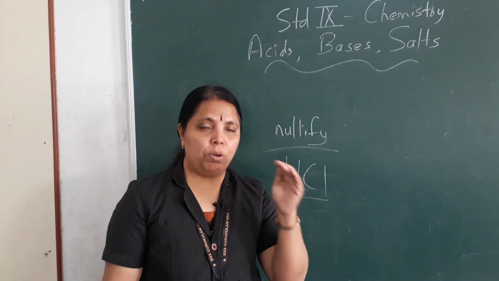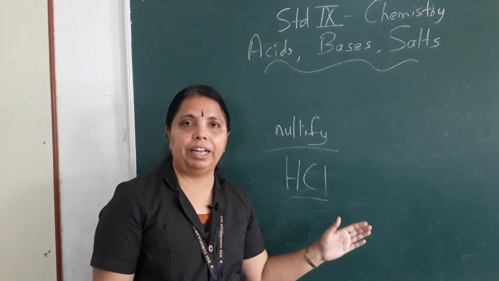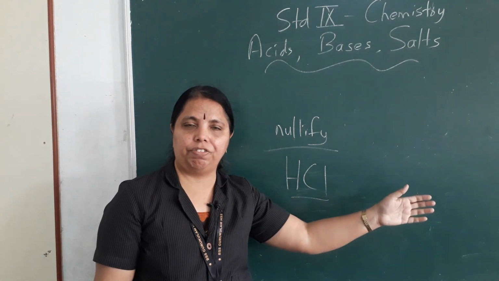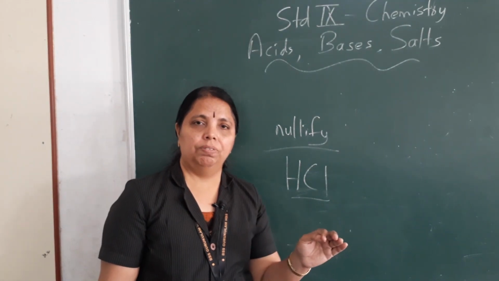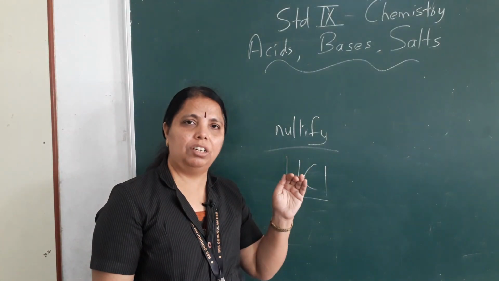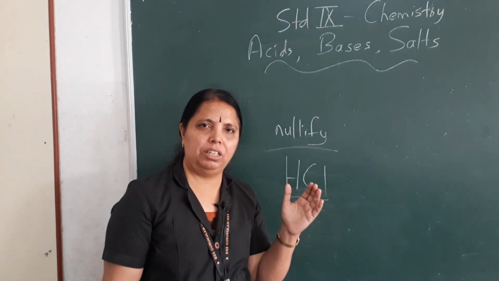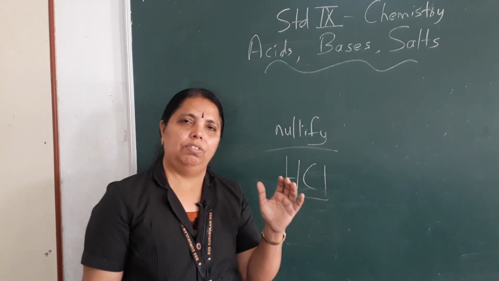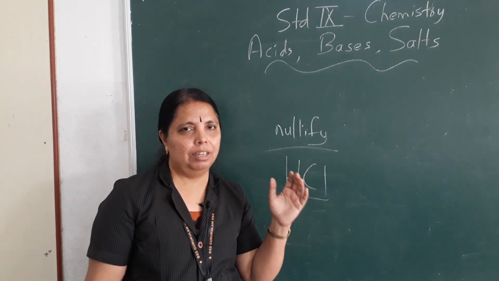That is, the positive character in that child starts getting nullified because of the presence of negativity around that child. This is just an example to understand the meaning of the word nullify. All the children are positive and sweet, no doubt. So always be in good company, children. If you like to be good, always be in good company.